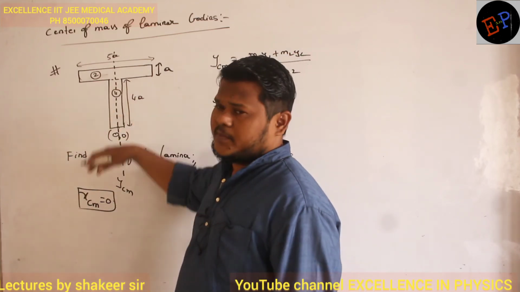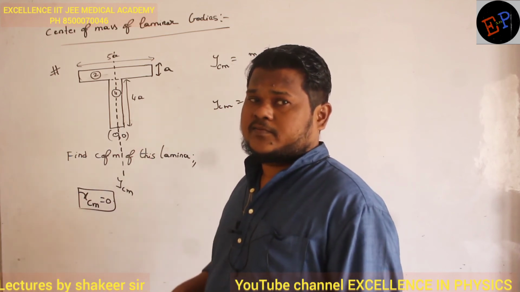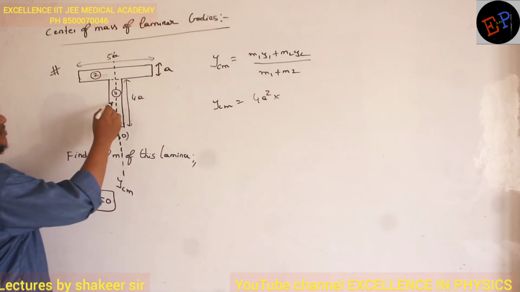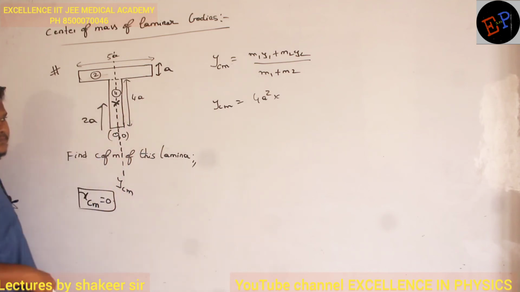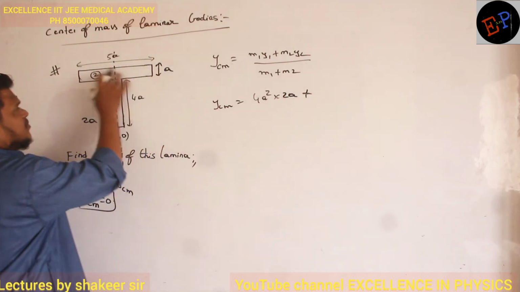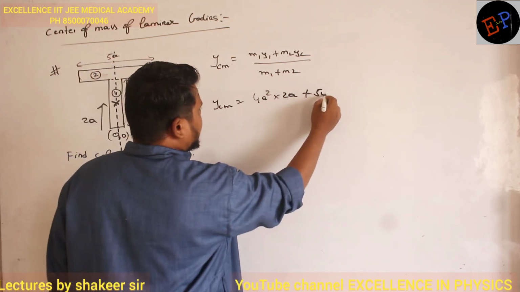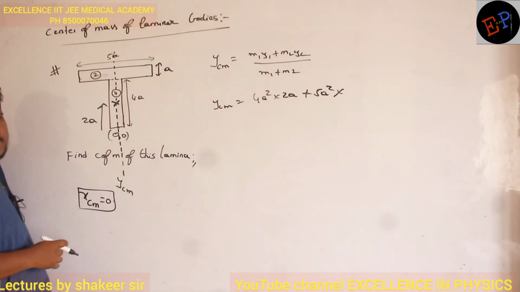On y-axis, where will be its position of center of mass? 2a. See carefully. Total length is 4a, no? It means center of mass will be somewhere here. So what will be this distance? 2a. Clear, no? So multiplied by 2a. Mass of second body? 5a into a, 5a square. Clear, no? Multiplied by, what will be its position of center of mass?